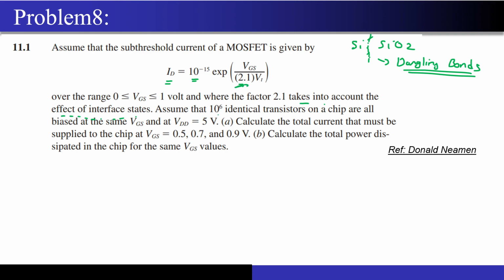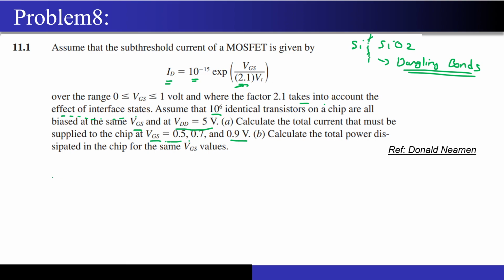Okay, assume that 10 to the power 6 identical transistors on a chip are all biased at the same VGS value and VDD is equal to 5 volts. The first question is to calculate the total current that must be supplied to the chip at VGS equal to 0.5, 0.7 and 0.9 volts. The chip means the integrated circuit chip, the silicon chip. And question B is to calculate the total power dissipated in the chip for the same VGS values.